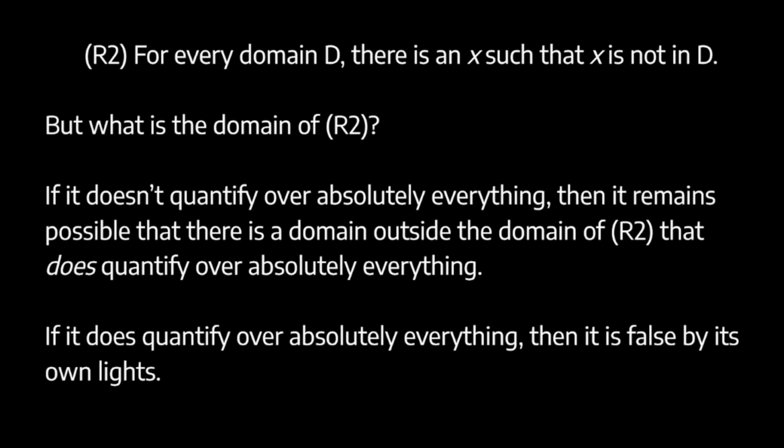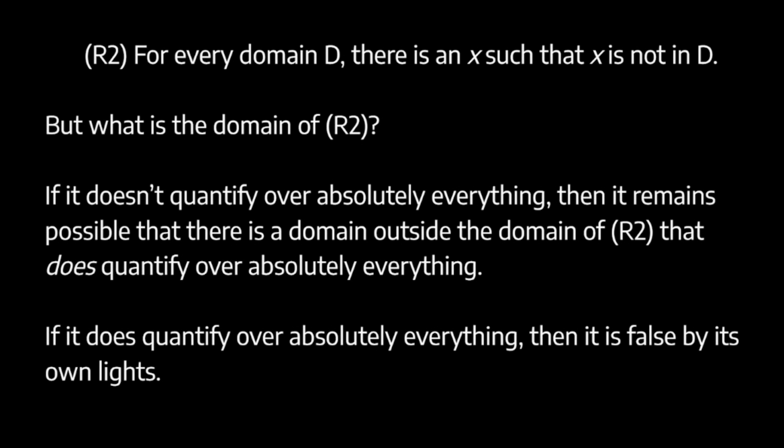So when we say for every domain D, is that unrestricted? Are we taking everything unrestrictedly? Because if we're taking a restricted domain there, so we've got a domain of domains, we have domains within our domains. So if this is a case of restricted quantification, then R2 might be true, but then there might be a domain outside of that domain of quantification which is an absolutely general domain.